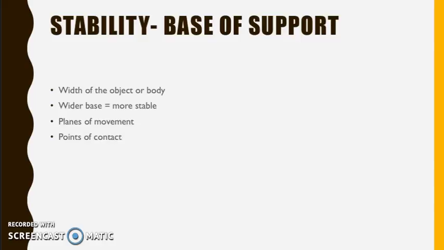It will also affect the stability of a performer if the base of support was in the plane of movement that was being used. So there are 3 planes of movement: the sagittal plane, the frontal plane, and the transverse plane. An example of the sagittal plane is when it splits the performer vertically down the middle, dividing the sides of the body. So movement in the sagittal plane would be a sprinting motion, where the basketballer is moving their arms and legs.